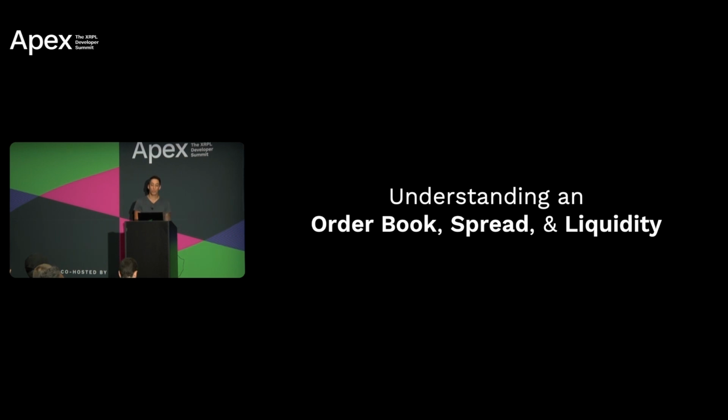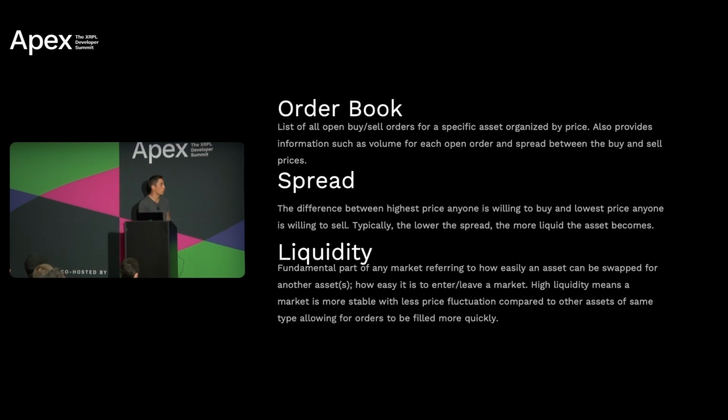So, understanding an order book, spread, and liquidity. An order book is a list of open buy and sell orders for a specific asset organized by price, and it also provides information such as the volume for each open order and the spread of that asset. The spread is the difference between the highest price anybody is willing to buy and the lowest price anybody is willing to sell. Typically, the lower that spread is, the more liquid that asset becomes.